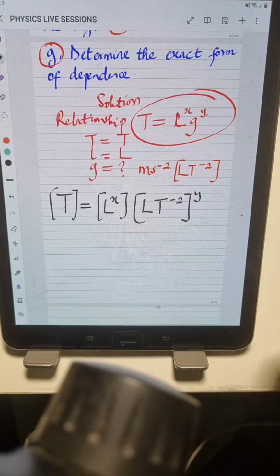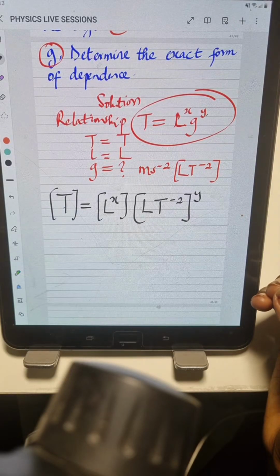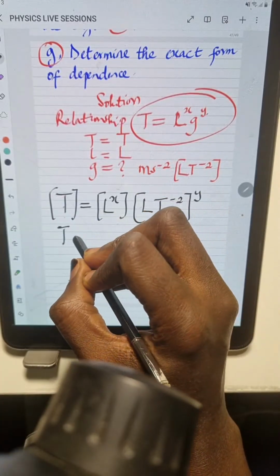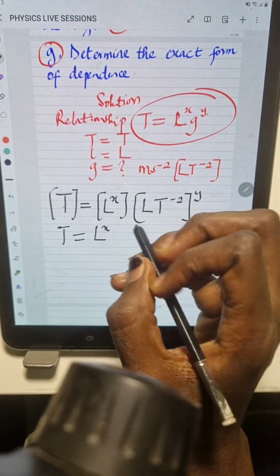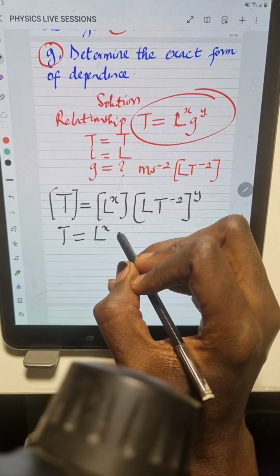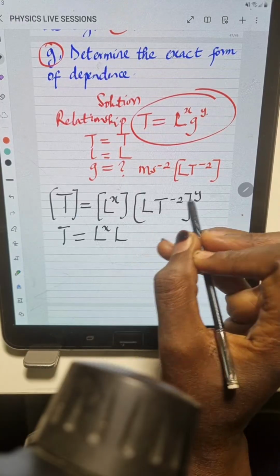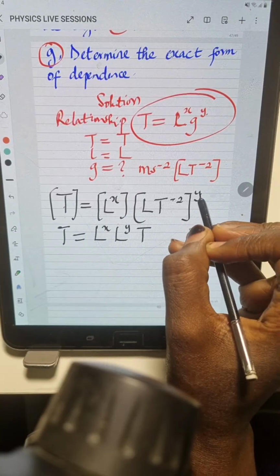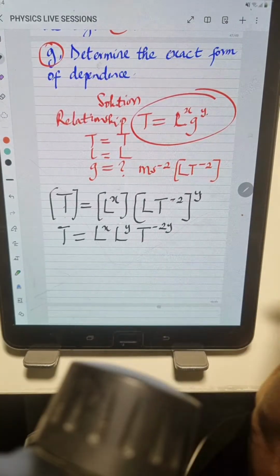Okay, so let's continue. So this becomes T, right, is equal to L to the power of X. Then this L to the power of Y. Then T to the power of minus 2 times Y, which is minus 2Y.